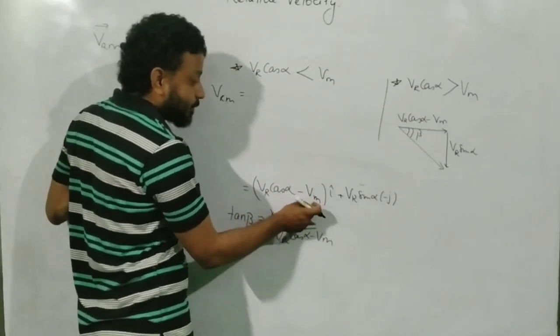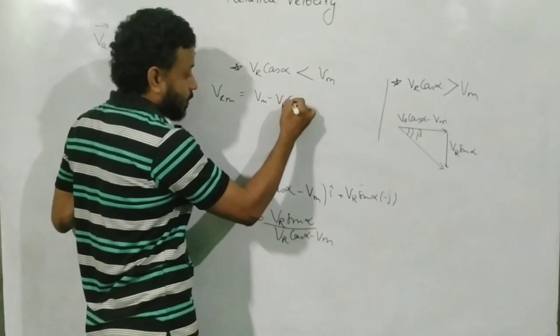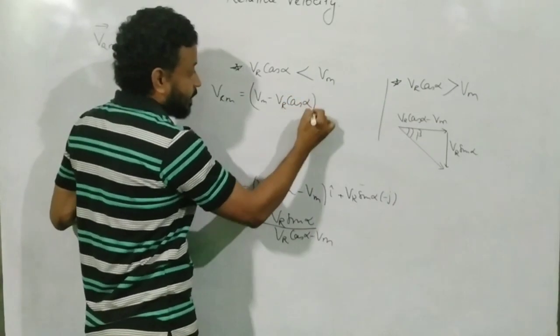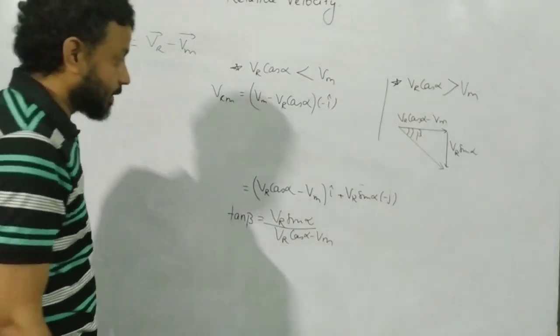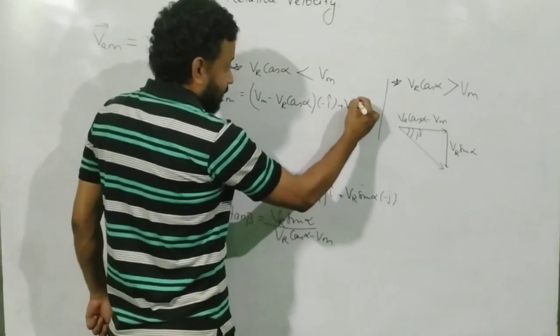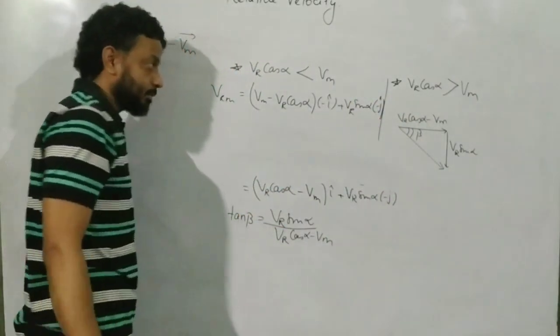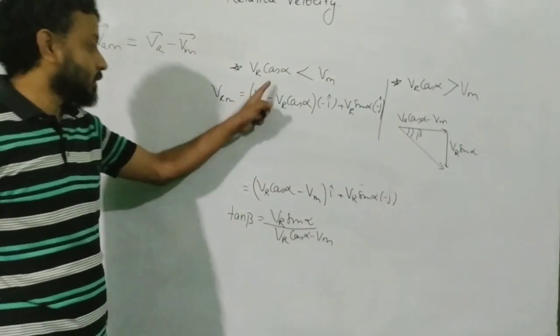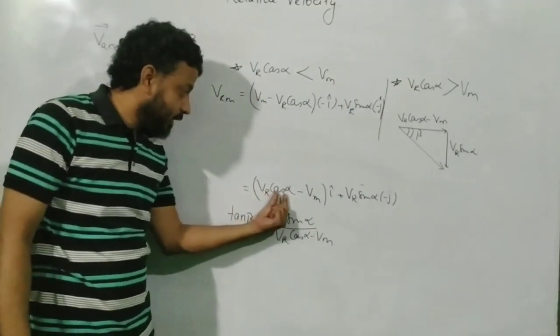Or you can say Vm has become more, so I will write Vm minus VR cos alpha, minus i cap, because Vm has won the battle, plus VR sine alpha minus j cap.